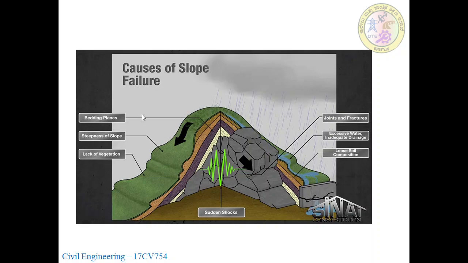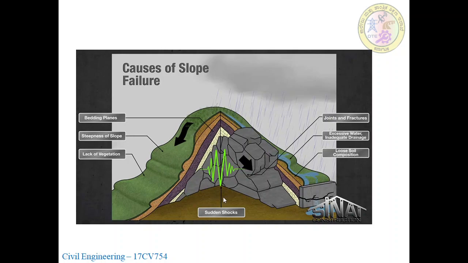Here this picture shows everything. The first one is bedding planes, the planes below the soil mass. Then the steepness of the slope, what inclination there will be, and lack of vegetation. If there is a plain surface, it may be affected. That's why vegetation is very important on the surface of the slope.